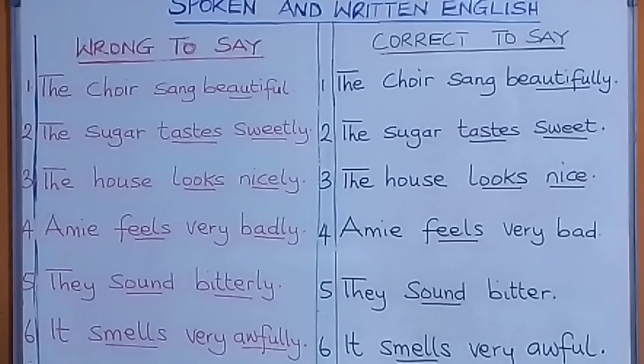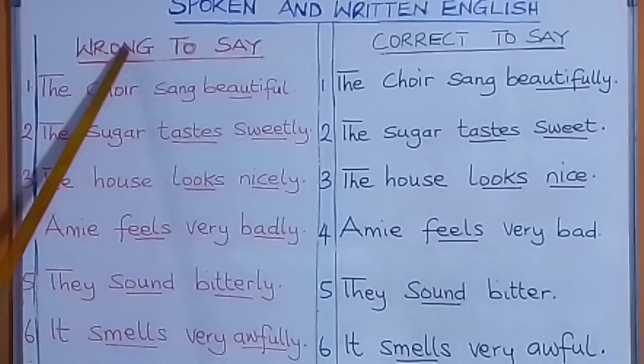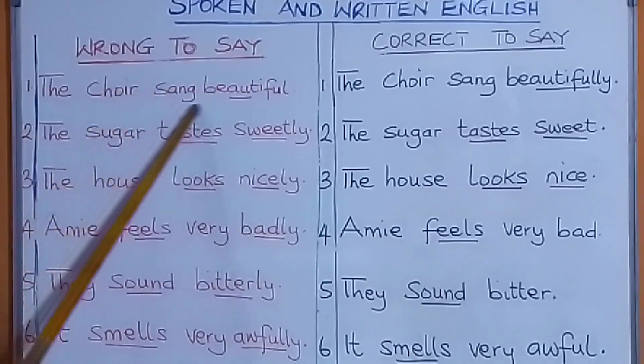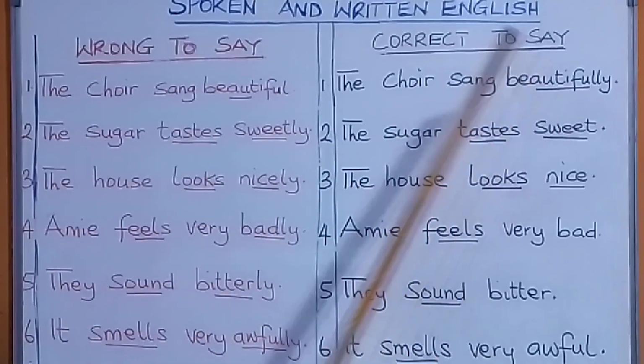For example, when you say sugar tastes sweet, not sweetly. Sugar tastes sweet. So having known that, let us look at our example. The choir sang beautiful. No. Wrong to say the choir sang beautiful. Say the choir sang beautifully.